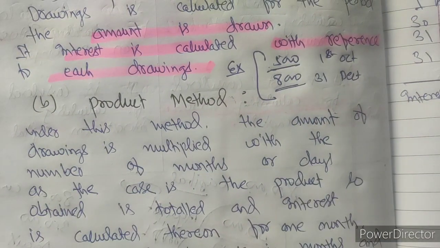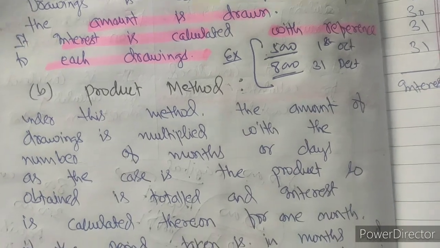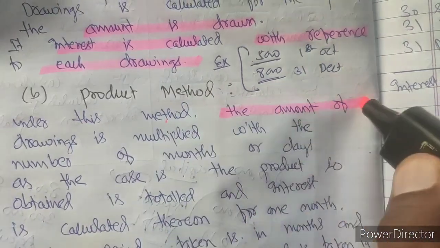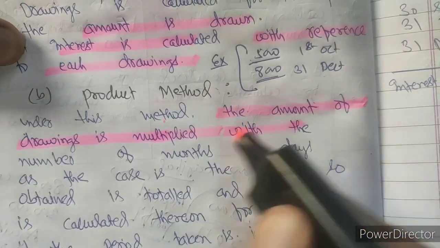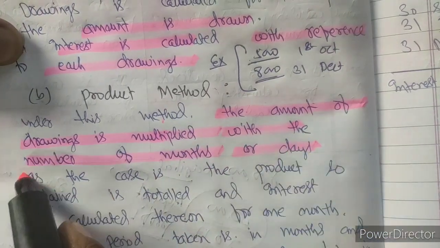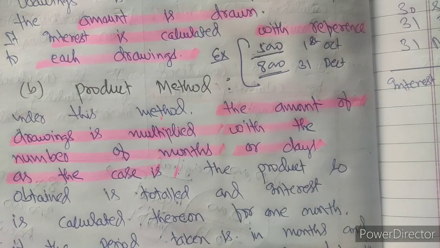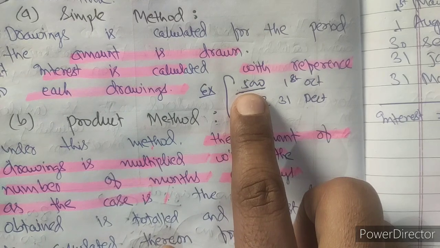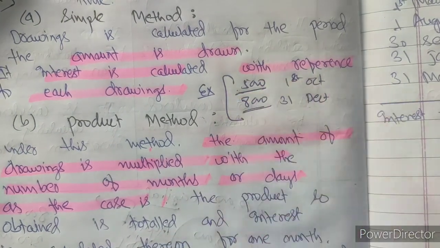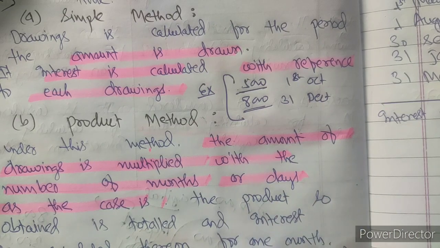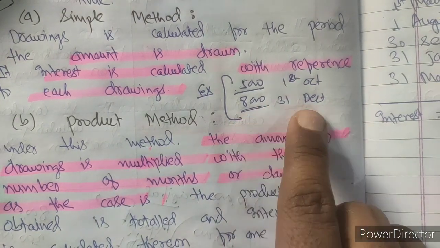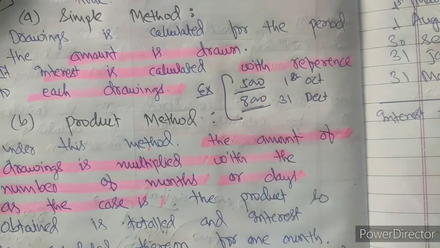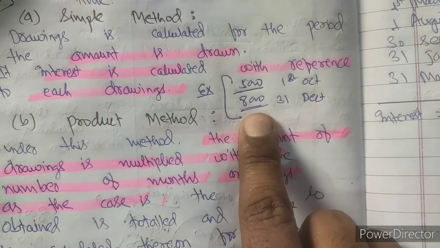Second is the product method. Under the product method, what happens? This is a little extension of the simple method only. Under this method, the amount of drawing is multiplied with the number of months or days, as the case may be. Suppose a partner has withdrawn 5,000 on 1st October, it means this amount is used by him from 1st October to 31st of March. So the number of months will be 6 months. If he has withdrawn 8,000 on 31st December, then December is over, he used this 8,000 for January, February and March, means for 3 months.